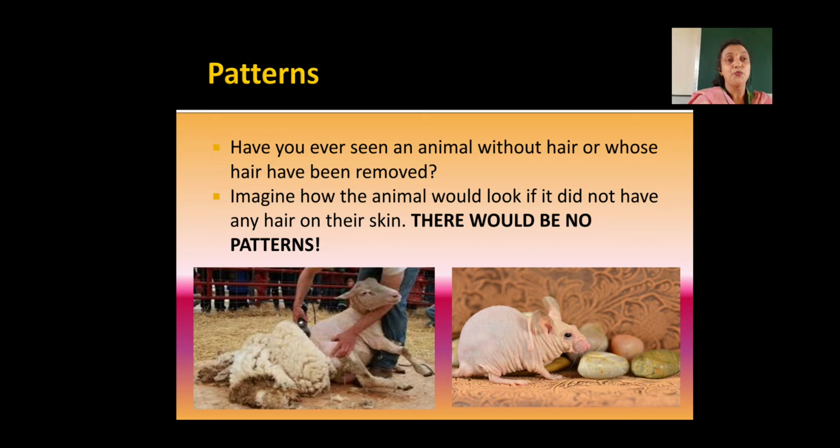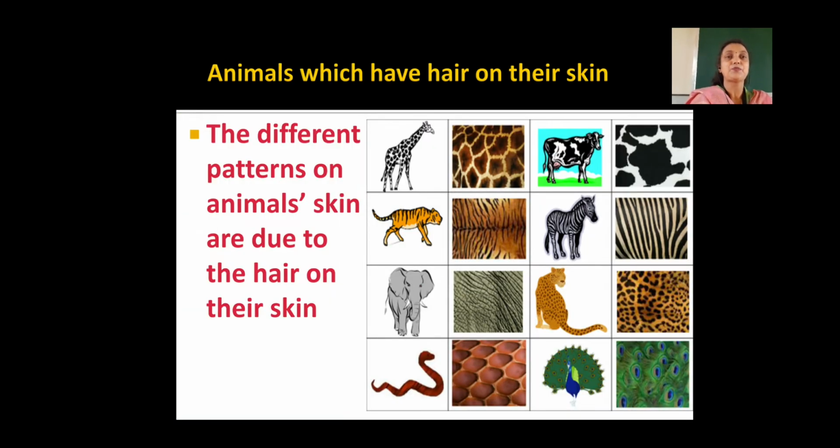So, we will see our next slide. What is there? See, animals which have hair on their skin. Now, these animals have hair on their skin, which is that their hairs are not removed. Okay, so you can see these animals. So, different patterns on animal skin are due to the hair on their skin. Okay, if animals are having hair, they have patterns. Patterns means design on the skin of the animal. If that hairs are absent, there will be no design, and if hairs are present, there will be design on the skin, right?